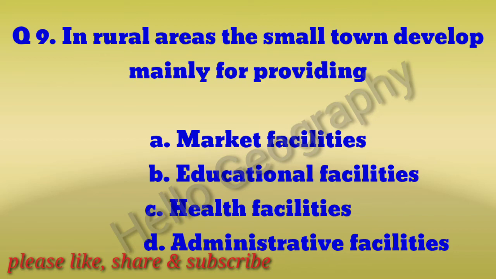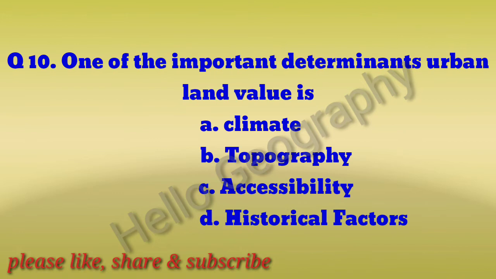In rural areas, the small town develops mainly for providing market facilities, educational facilities, health facilities, and administrative facilities. What will be the correct answer? The answer is administrative facilities. The other 3 facilities are also important, but here it is written mainly. That means administrative facilities.